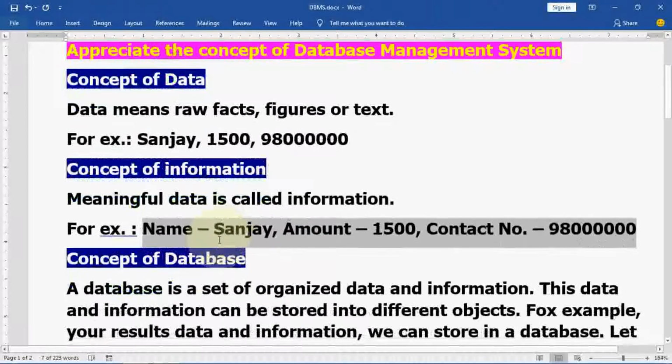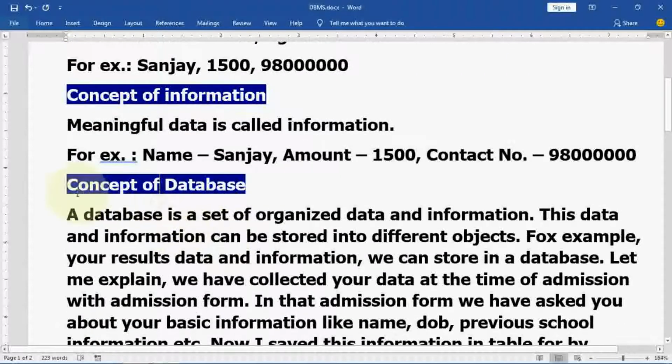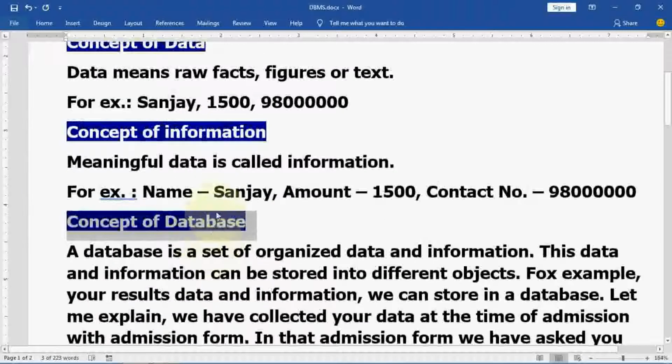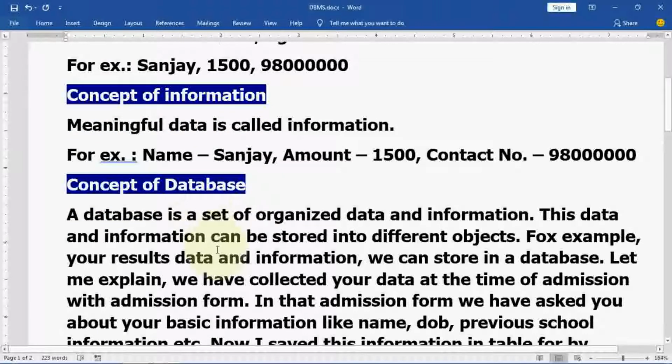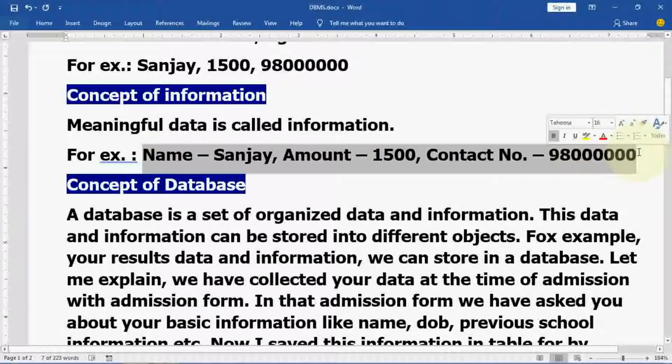Now let me understand the concept of database. Concept of database means what? We are using just these things, meaningful data and data. That will be called database. Here is a definition: a database is a set or collection of organized data and information. Now see, you have this information written somewhere, and you want to utilize it for your regular task. What will you do? Simply you will organize this data into a proper worksheet, or you will write it somewhere in a register.